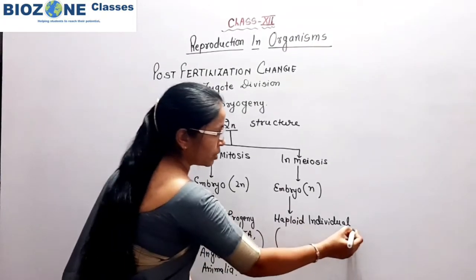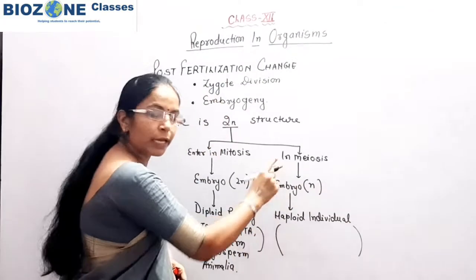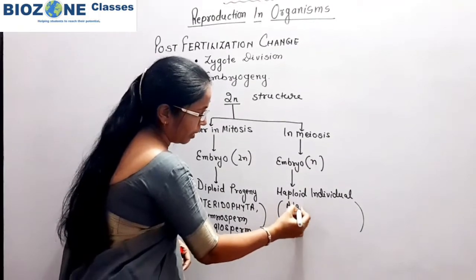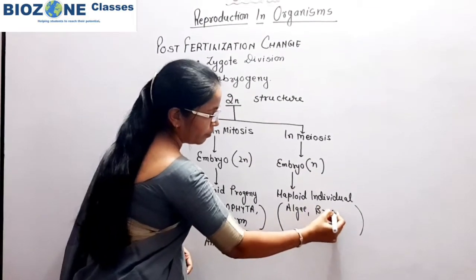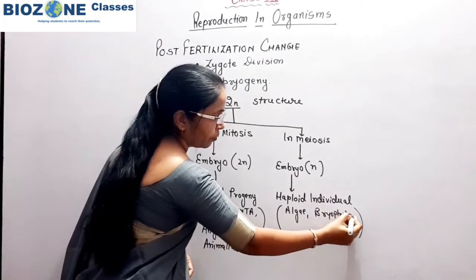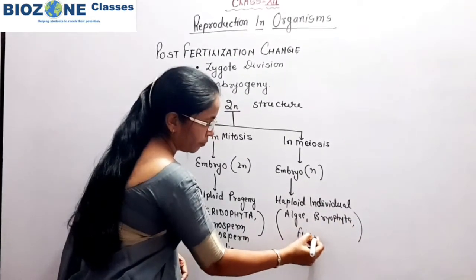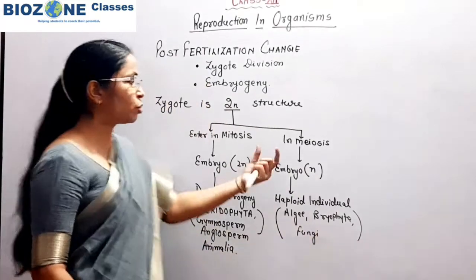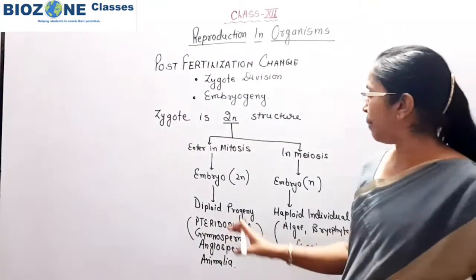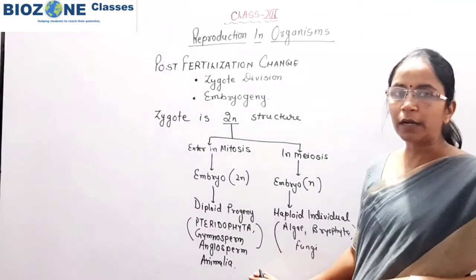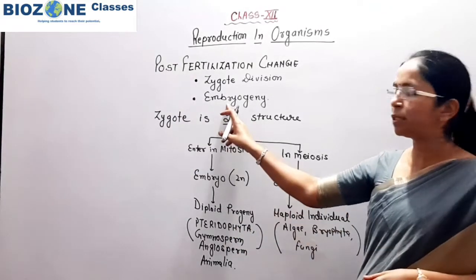When we come to meiosis in the zygote, here you remember algae, bryophyta, fungi only show the meiosis division in their zygote or in their embryogeny. So now this part you remember, and we come towards embryogeny.